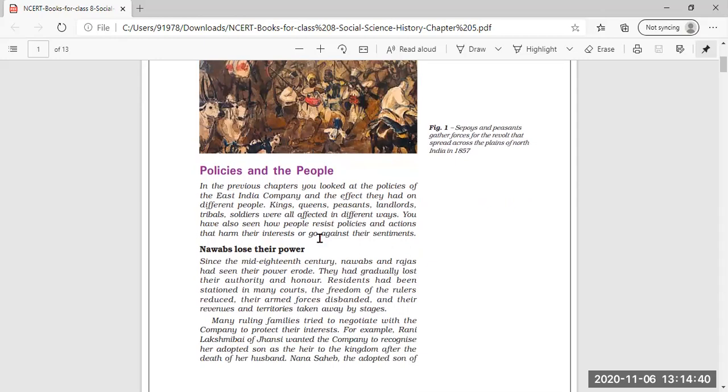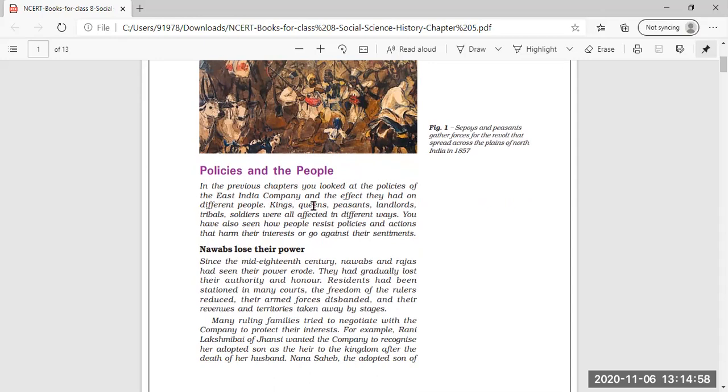Now the lesson begins with policy and the people. What were the policies which greatly affected Indians so that they rose against the East India Company?